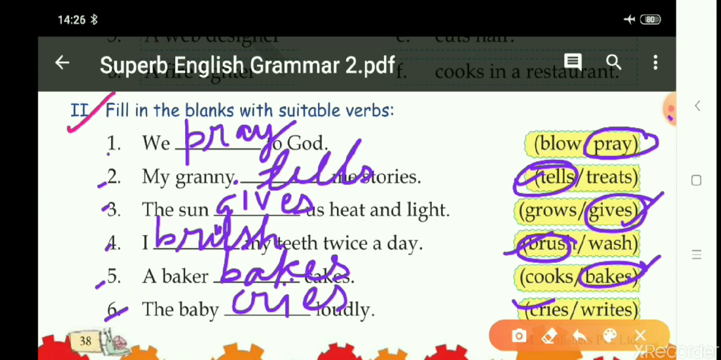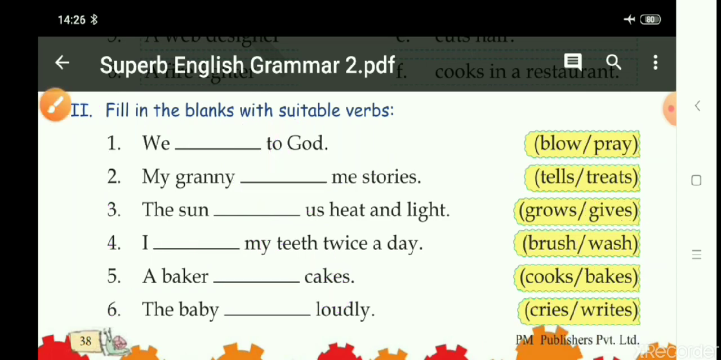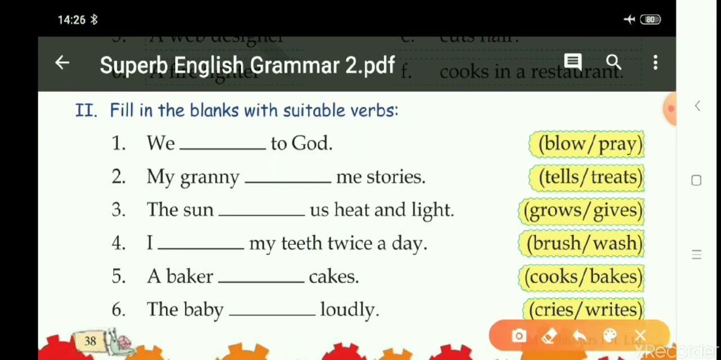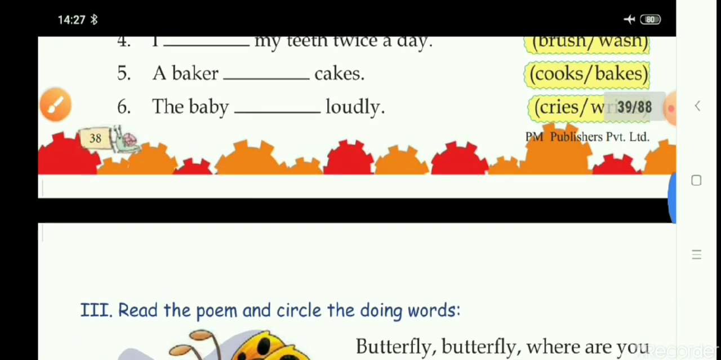Let us revise once again. We pray to God. My granny tells me stories. The sun gives us heat and light. I brush my teeth twice a day. A baker bakes cakes. The baby cries loudly. Okay. Now moving on to the next exercise.